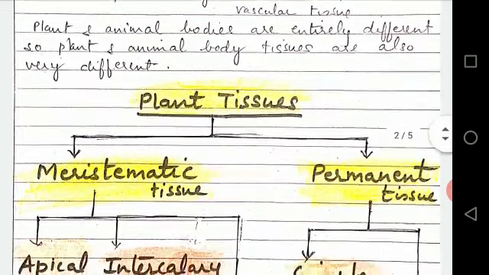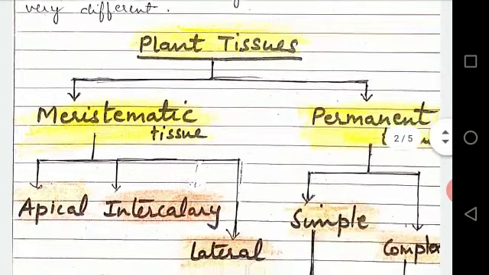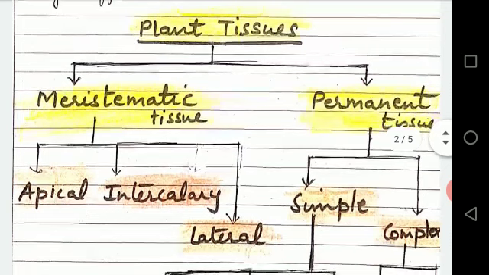Now, here the whole chart is given. Plant tissues can be divided into two groups, meristematic tissue and permanent tissue. What is meristematic tissue? Meristematic tissues are those tissues whose cells keep on dividing throughout their life, and permanent tissues are those tissues which once had started dividing, but after some time they stop dividing and acquire a permanent shape.